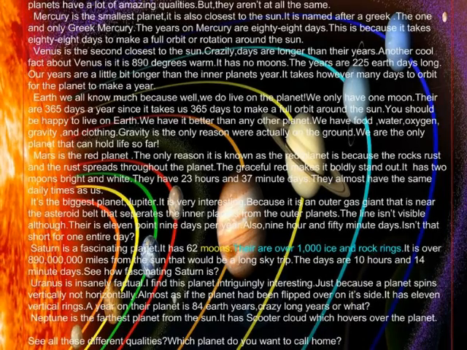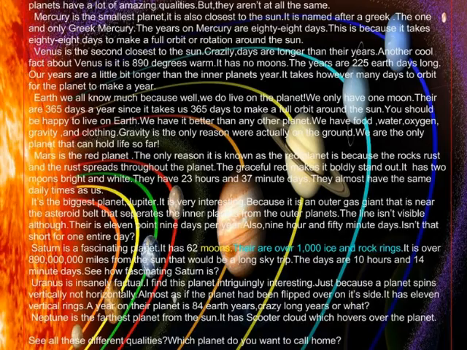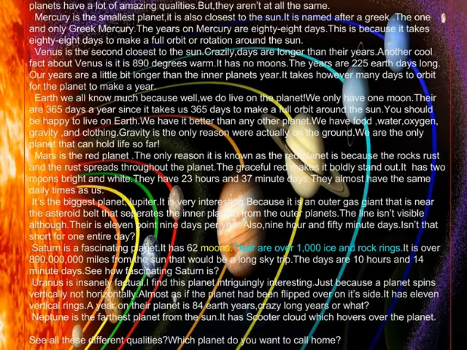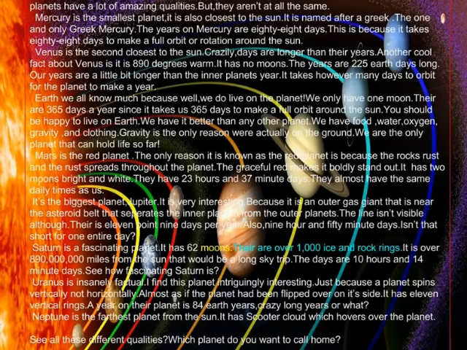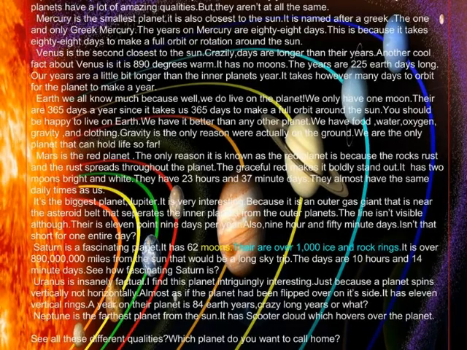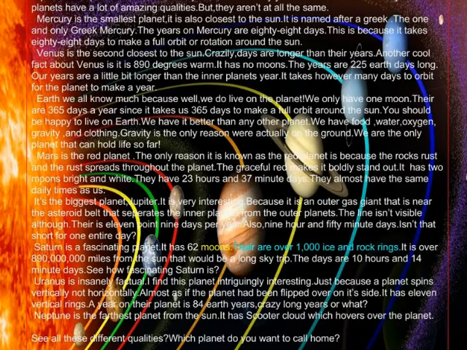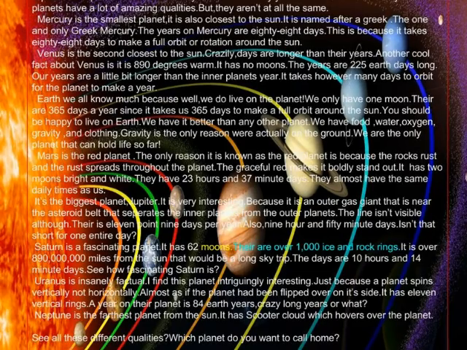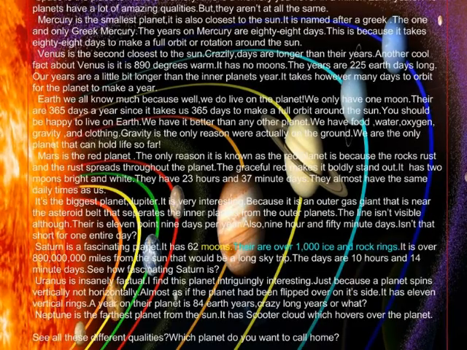Saturn is fascinating. It's a fascinating planet. It has 62 moons. There are over 1,000 ice and rock rings. It is over 890 million miles from the Sun. That would be a long trip. The days are 10 hours and 14-minute days. See how fascinating Saturn is?